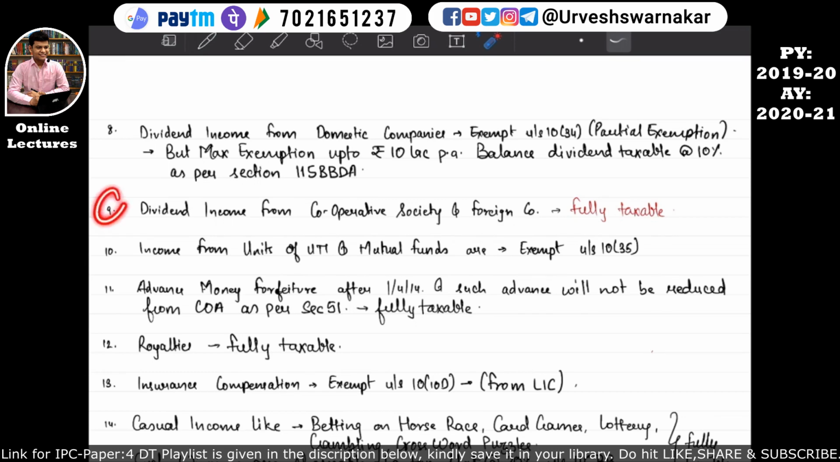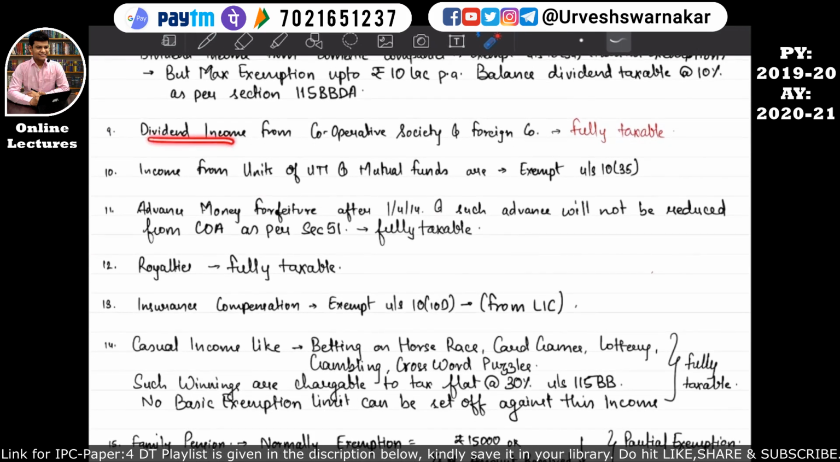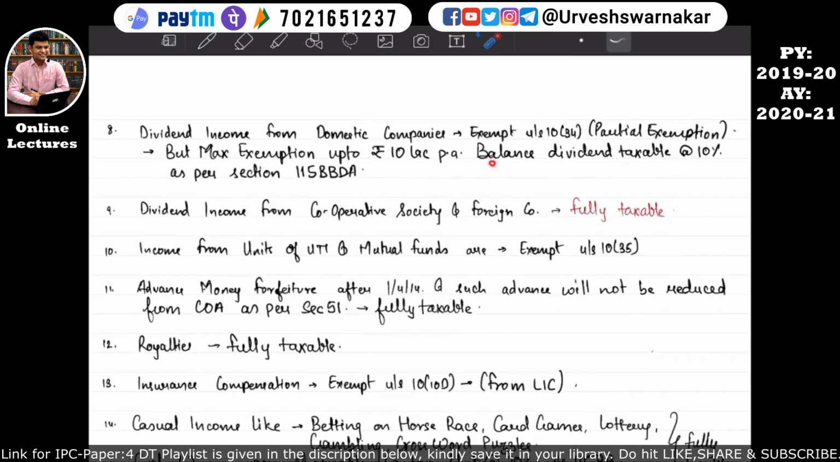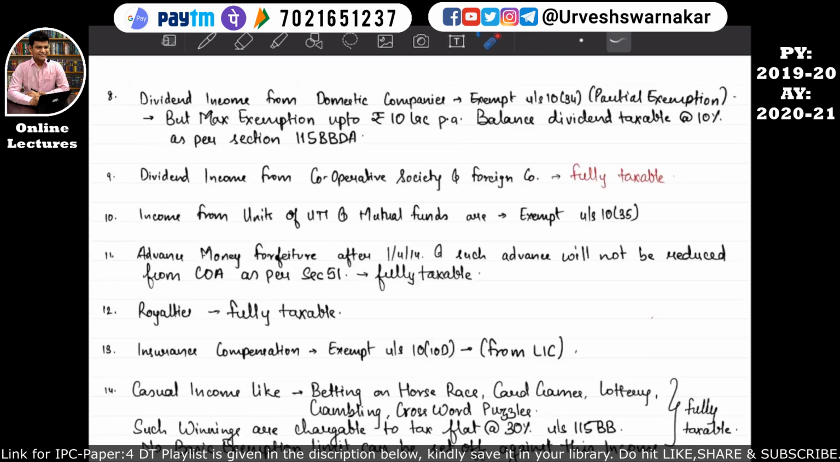So the next income, in point number 9, is dividend income from a cooperative society and a foreign company. It will be fully taxable in India, and it will form part of income from other sources. I hope this is quite clear. Similarly, the balance dividend, which is not exempt under section 10(34), will be taken in income from other sources. I hope this is quite clear.